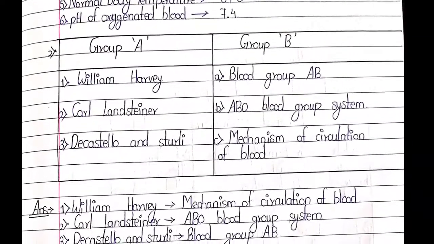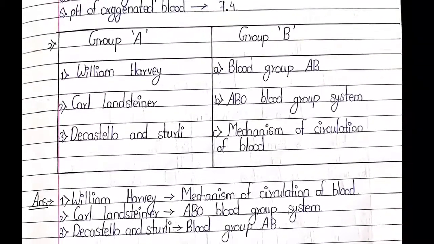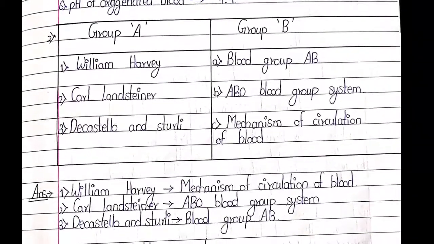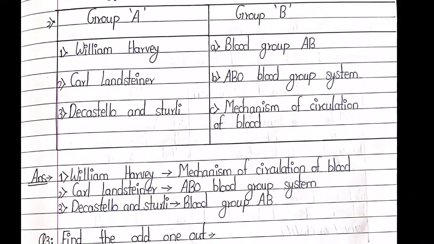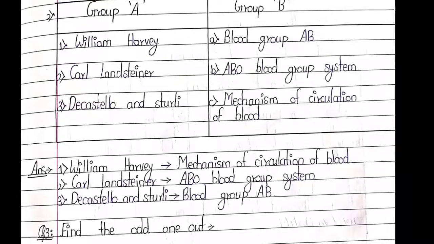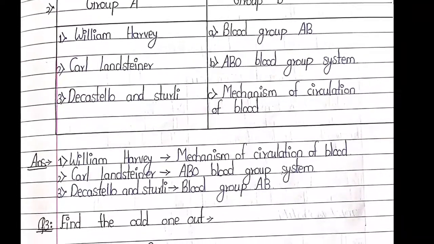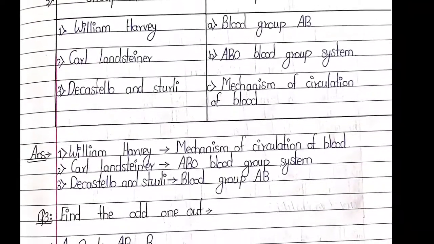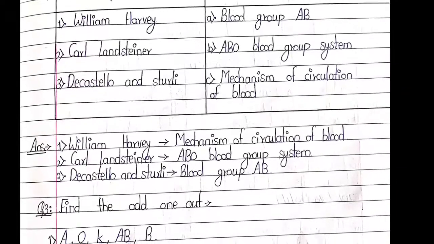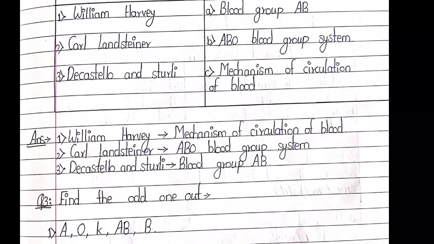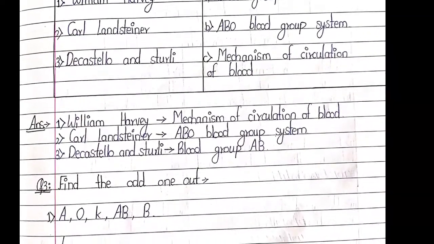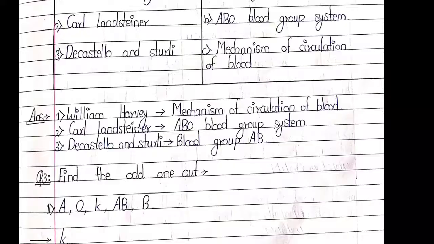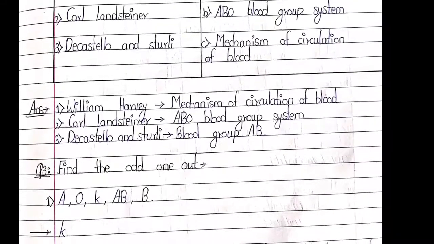Now second, match the following. Group A, Group B. William Harvey, blood group AB, Karl Landsteiner, ABO blood group system, De Castello and Sturli, mechanism of circulation of blood. The answers: William Harvey, mechanism of circulation of blood. Karl Landsteiner, ABO blood group system. De Castello and Sturli, blood group AB.